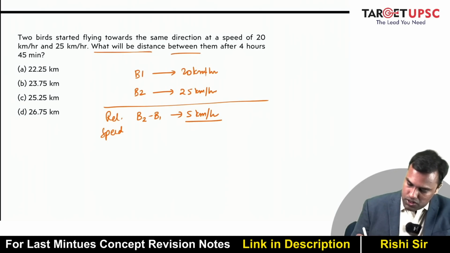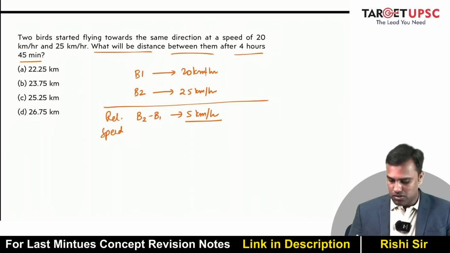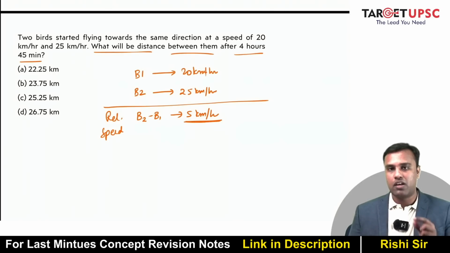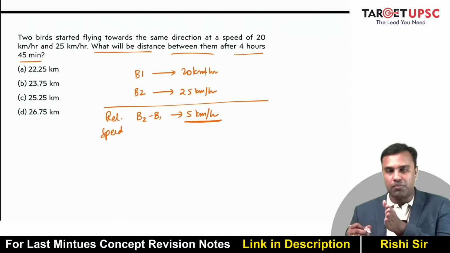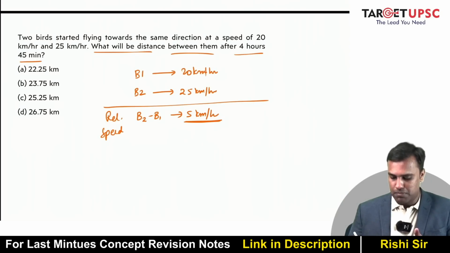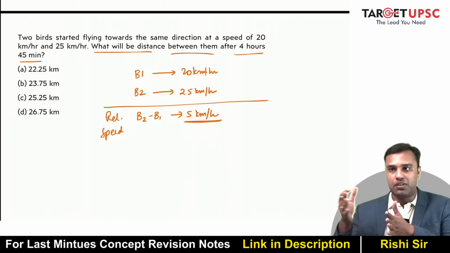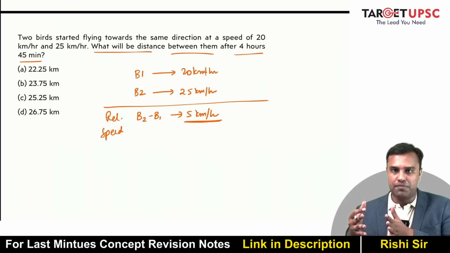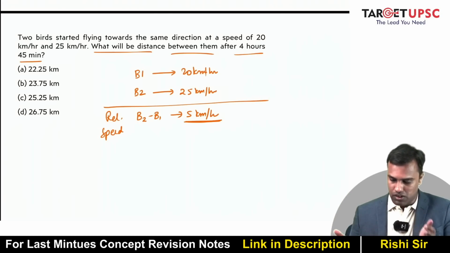Now what will be the distance between them after 4 hours? Every hour, their distance is getting widened by 5 kilometers. So in the first hour, they will be 5 km apart, because bird 1 would have moved 20 km, bird 2 would have moved 25 km. So the difference between them after 1 hour will be 5 km. How much will be the distance after 4 hours 45 minutes?